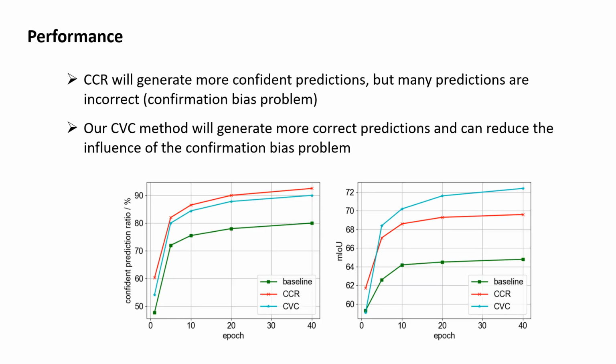Moreover, we can also infer from the figures that the CCR method will generate more confident predictions, but the accuracy of the predictions keeps a low level, while our CVC method will generate less confident predictions, but most of the predictions are correct, indicating that our CVC method can efficiently overcome the confirmation bias issue.